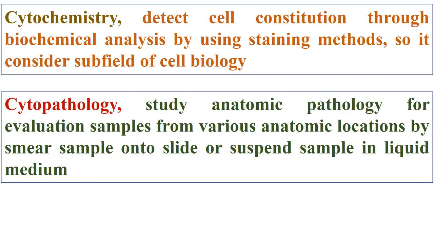However, cytochemistry detects cell constitution through biochemical analysis by using staining methods, so it is considered a subfield of cell biology. On the other side, cytopathology studies anatomic pathology for evaluation of samples from various anatomic locations, by smearing the sample onto a slide or suspending the sample in liquid medium.